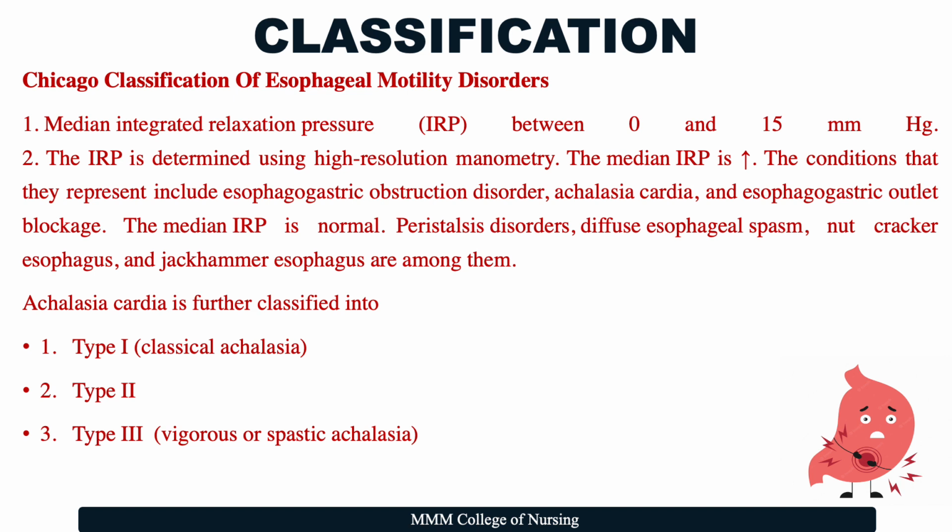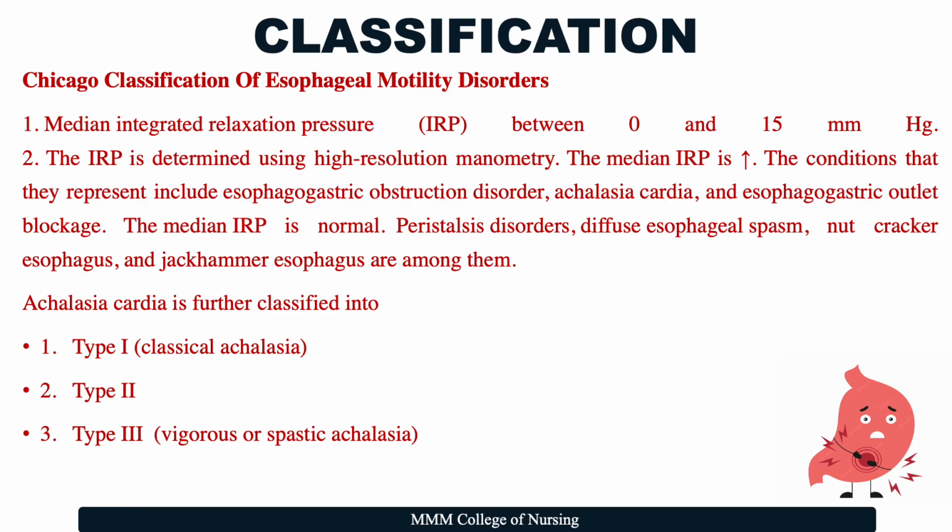So there are three types of achalasia cardia. The first one is referred to as classical achalasia. And here the esophagus muscles barely contract, so the food moves down because of gravity alone. Type 2 achalasia, here the pressure builds up in the esophagus, causing it to become compressed. So this is the most common type and often causes more severe symptoms than type 1.